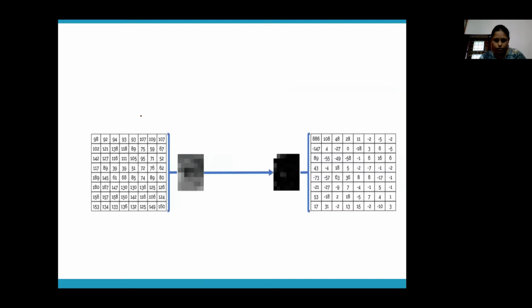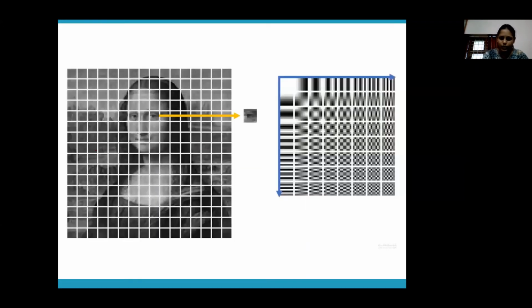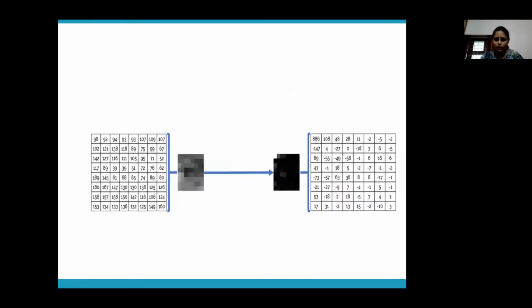So this is your image. This is the matrix that corresponds to your image. Your image of the Mona Lisa has a corresponding 2D matrix, right? Because ours is a color image, it would be a 3D matrix. Now in this case, this is a black and grayscale image, so this is a 2D matrix. You can see these are the brightness values, or you can say the intensity values of your pixels, given in this matrix.